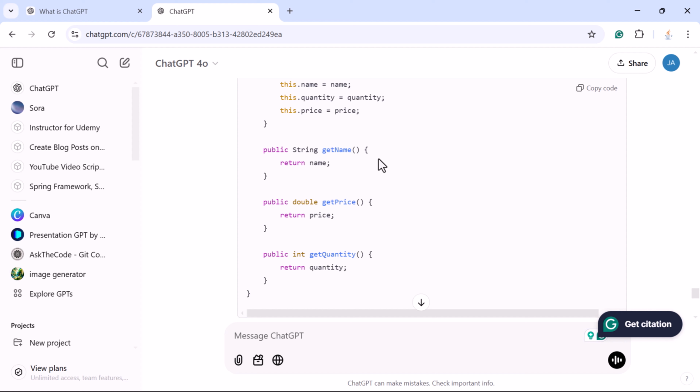So if you are working on legacy projects, then you can ask ChatGPT to refactor the code and suggest improvements. And you can ask ChatGPT to suggest the latest version of the APIs, the latest version of the methods. Okay, so ChatGPT will help you to upgrade your legacy code base into an up-to-date code base.